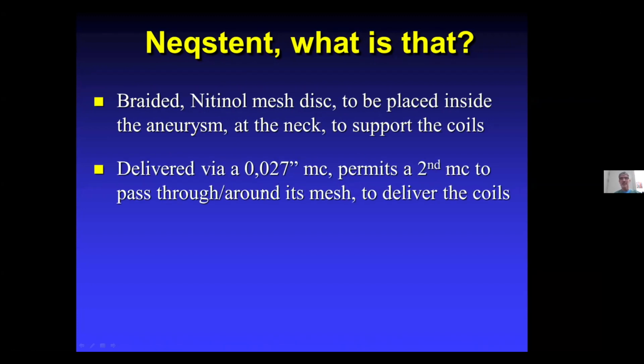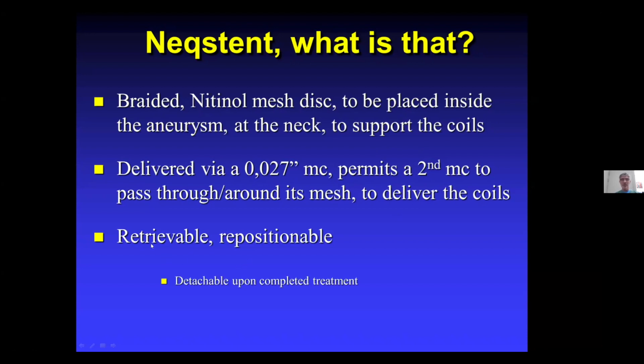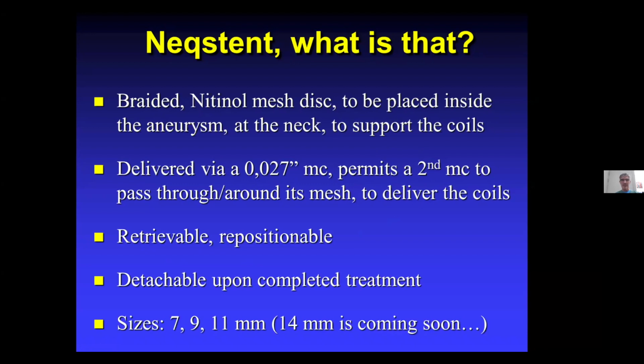Nowadays, it is delivered via a 0.027 microcatheter, and it has a mesh that permits a second microcatheter to pass through or around its mesh, and then we can deliver the coils through this. This is retrievable and repositionable, and we can electrolytically detach upon the completed treatment.